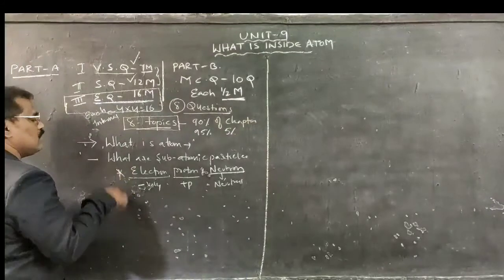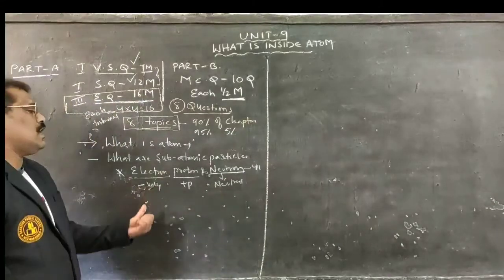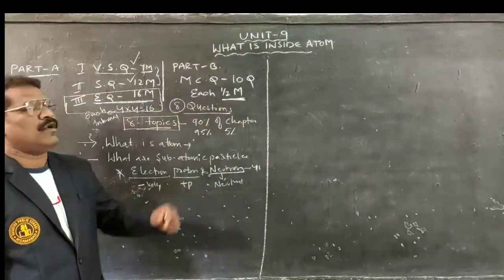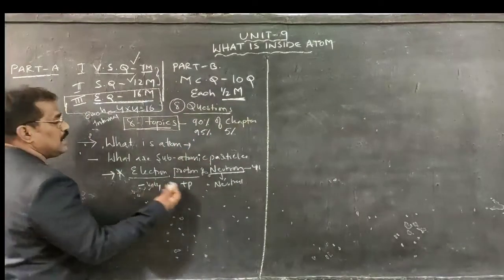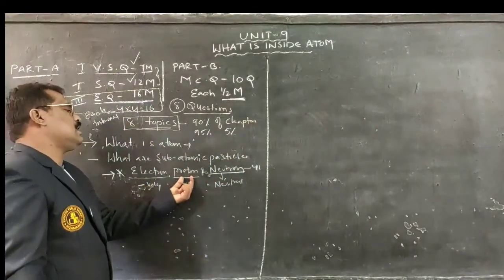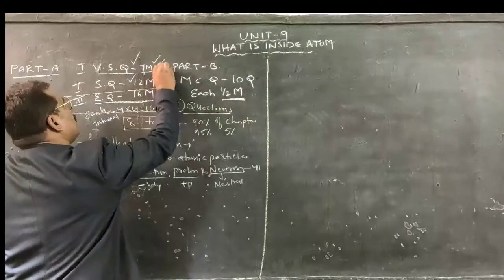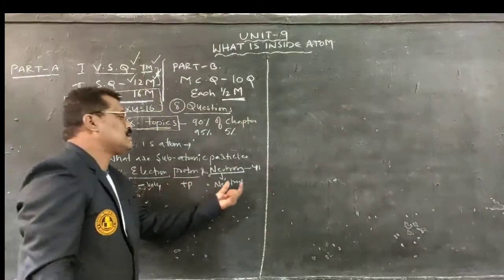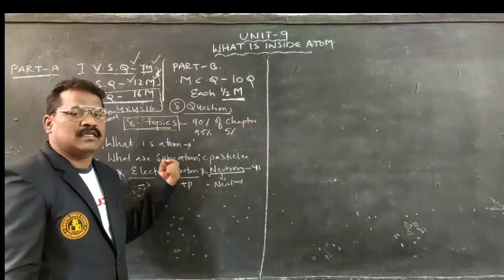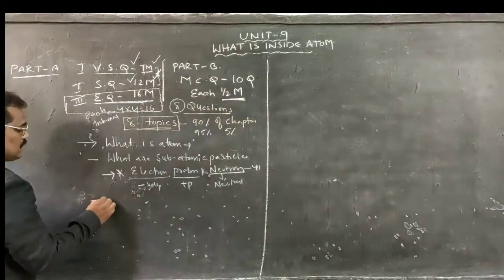If we concentrate on all those characteristics, one question can be asked for 4 marks, that is, what are the characteristics of electron, proton and neutron? We may ask that particular question for 8 marks. Or individually, write the characteristics of electron, write the characteristics of proton, write the characteristics of neutron, for 1 mark as well as 2 marks, by bifurcating this particular topic. Subatomic particles are called electron, proton, neutron. After completion of this topic, next one is what?